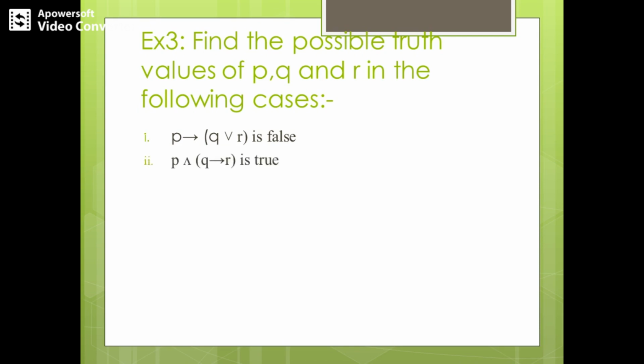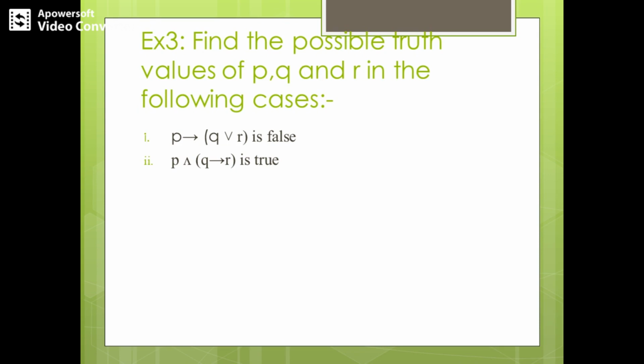So coming to the next one, that is P and Q implies R is true. They have given P and (Q implies R) is true. So when do we have that true? Before that, we need to observe the connectives. So which are the connectives? Conjunction and implication, correct? So which is the main connective here? Conjunction. So when does conjunction turn to be true? When both of them are true, right? So when P is true and Q implies R is true.